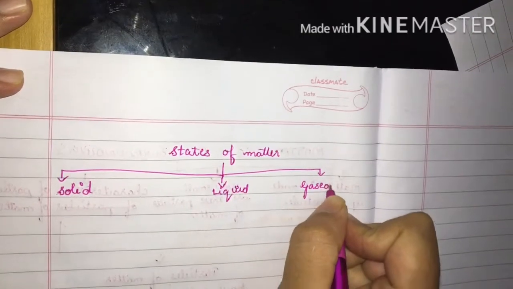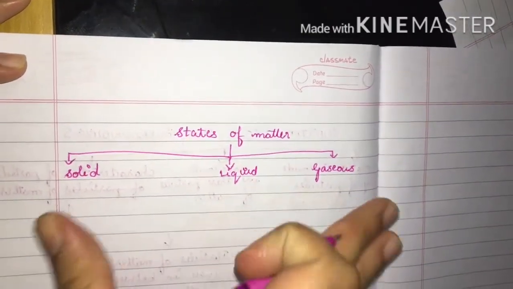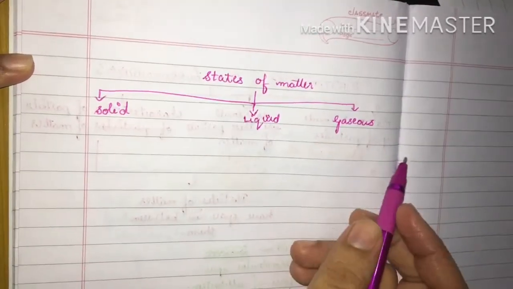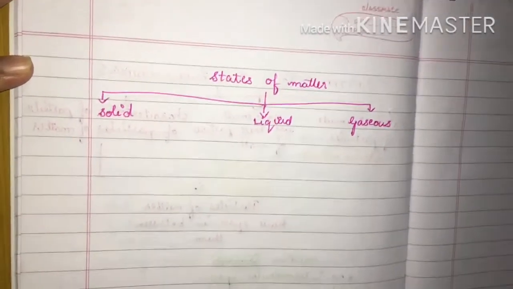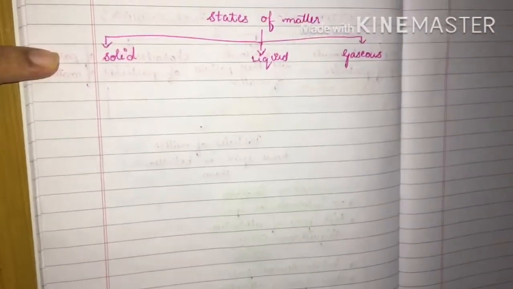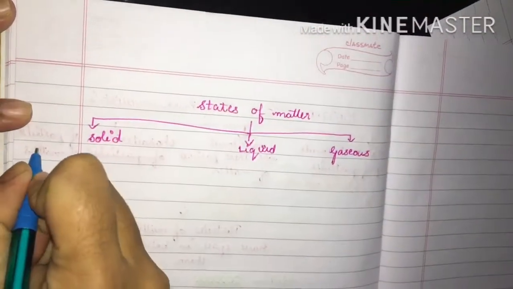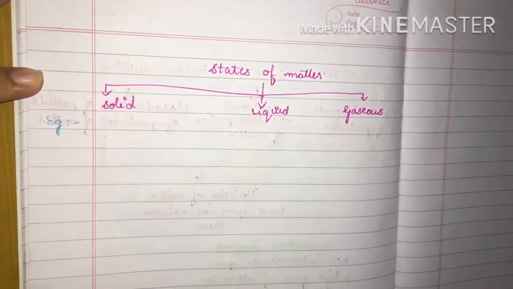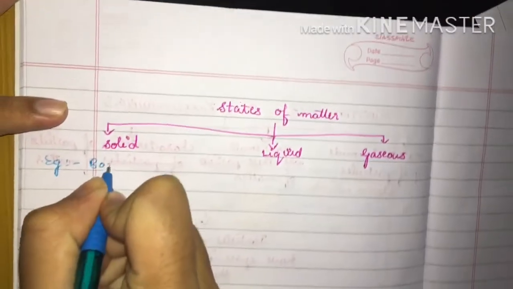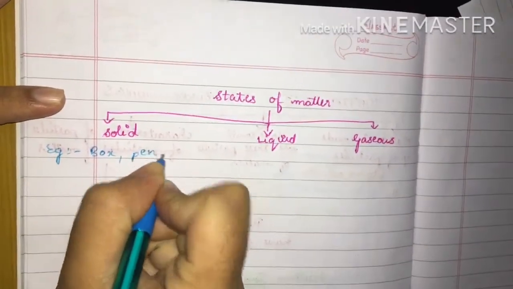There are five states of matter, but in this class we will be learning about only three: solid, liquid and gaseous. Firstly, solid. We can give different examples of solids: box, pen, book, etc. All of these are solids.